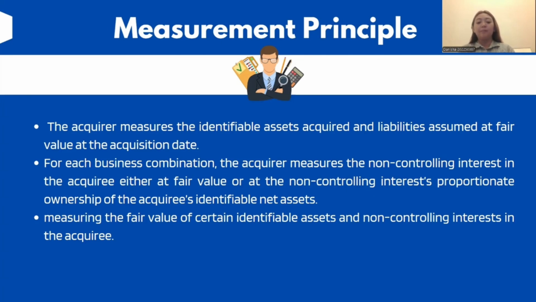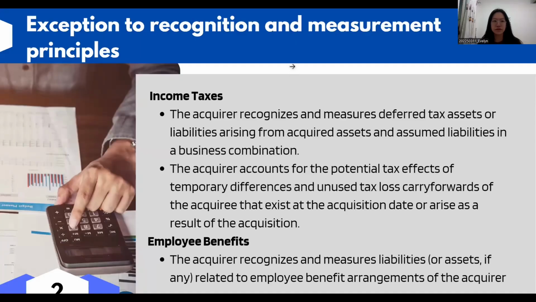Last is we can measure the fair value of certain identifiable assets and non-controlling interest in the acquiree.